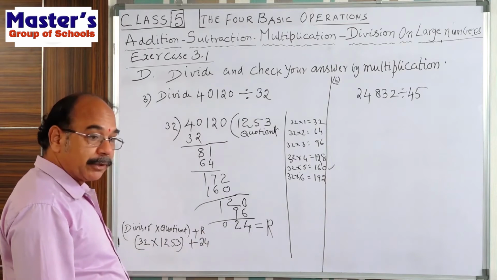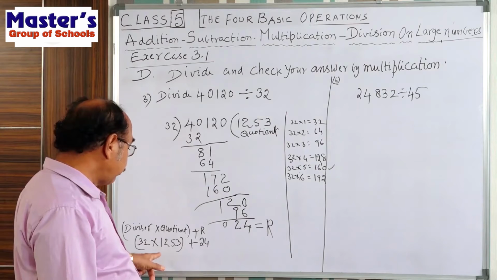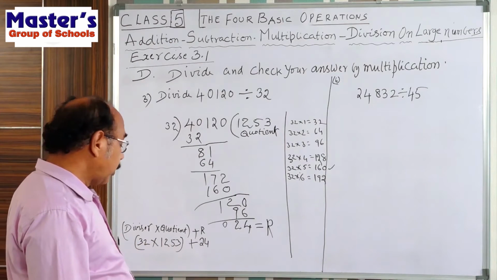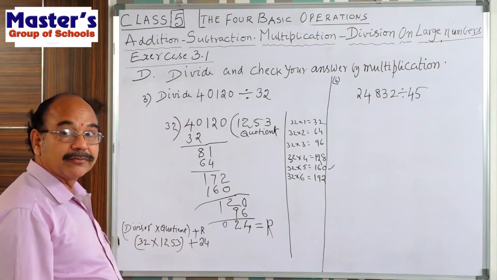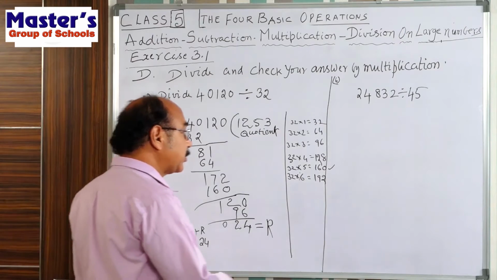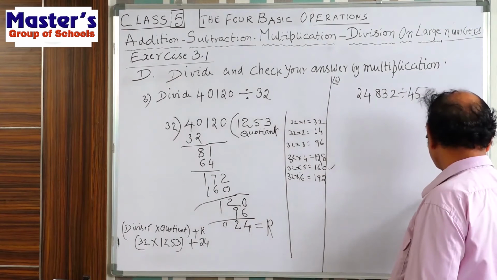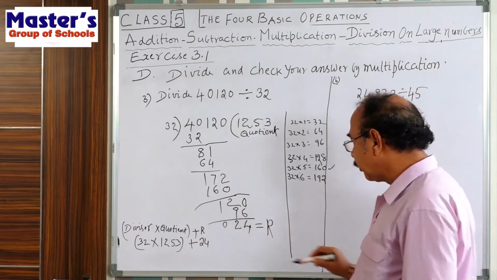Now multiply the two numbers. 32 into 1253. 32 into 1253 is the same as 1253 into 32. Okay? So multiply 1253 with 32. I show the multiplication here: 1253 into 32.